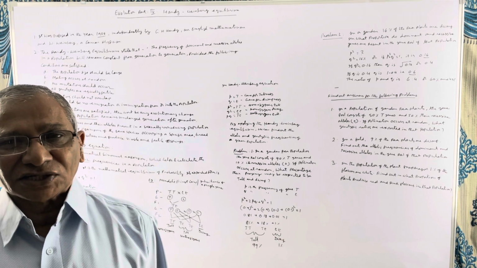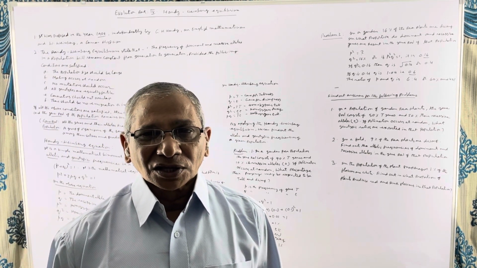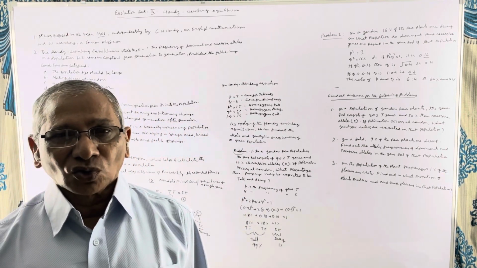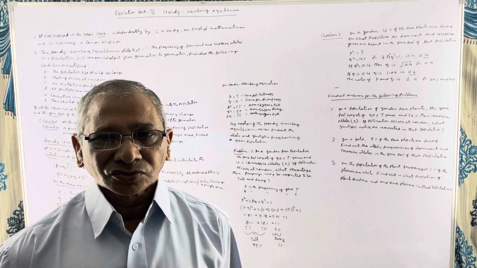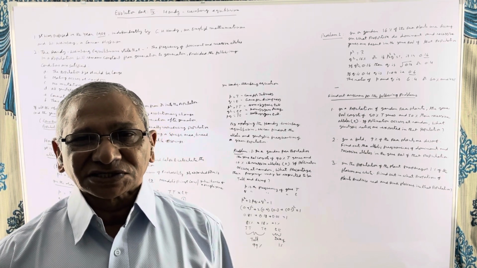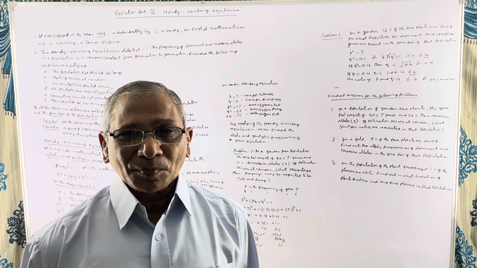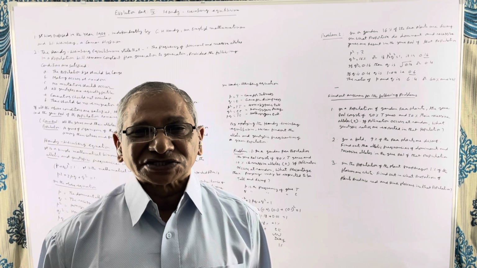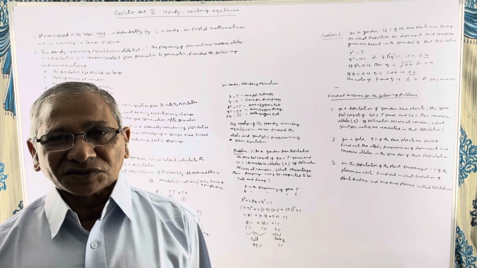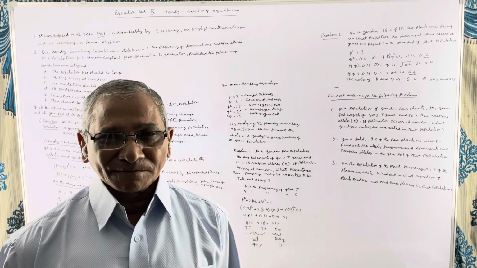If all these conditions are satisfied, then that population will not evolve. So all these conditions go against evolution. As there is no evolution, what happens? The allelic frequencies and the genotypic frequencies remain constant. If any population deviates from consistency of allelic and genotypic frequencies, it means that that population is evolving.